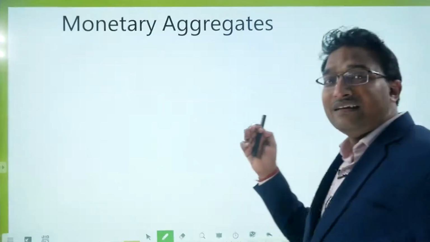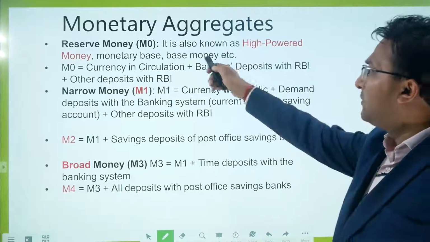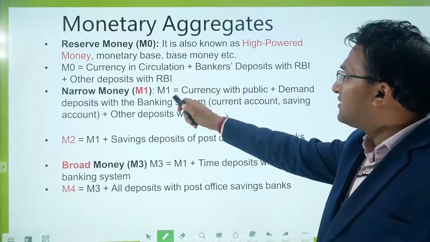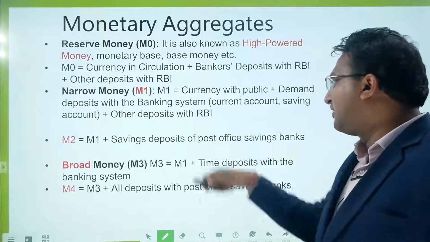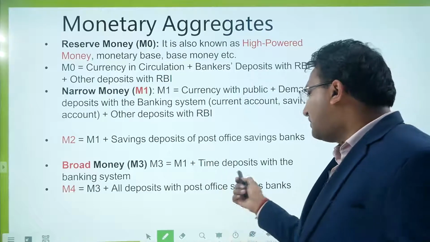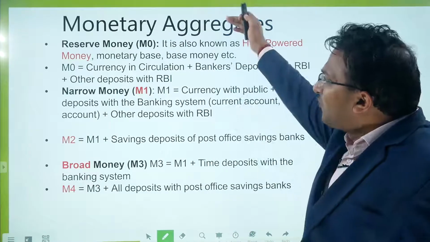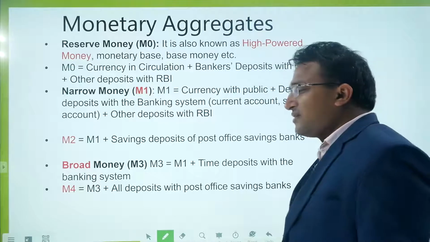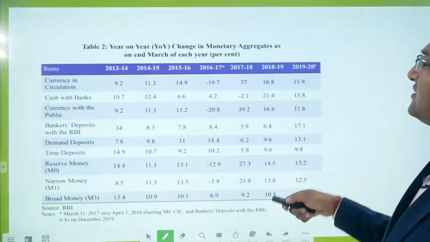Monetary aggregates basically indicate the money supply in India. M0 is the base money, M1 is the narrow money, in M2 we add the post office saving deposit also. M3 is broad money, which represents the time deposit also, and M4 is the largest. As we go from M0 to M4, liquidity is decreasing and quantity is increasing. Here you can see the different terms.